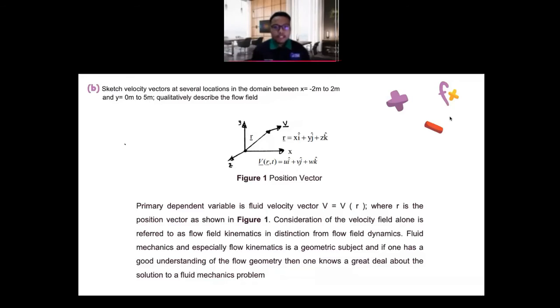The primary dependent variable in fluid mechanics is the velocity vector V equal to V of r, where r is the position vector as shown in figure 1. Consideration of the velocity field alone is referred to as flow field kinematics, in distinction from flow field dynamics. Fluid mechanics, and especially flow kinematics, is a geometric subject, and if one has a good understanding of the flow geometry, then one knows a great deal about the solution to a fluid mechanics problem.